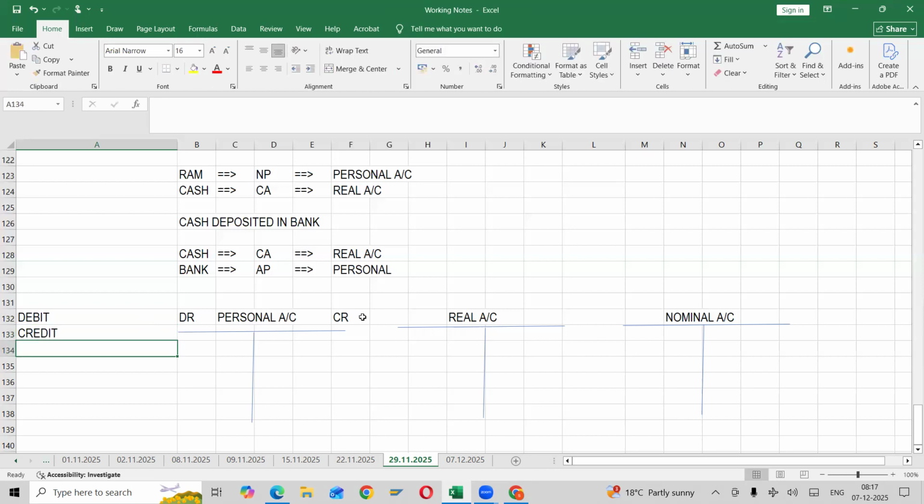I'm asking again, it is applicable for one and all. Why are you using DR for debit? A bit louder, please. Why are you using DR? It is because it's a debit side.